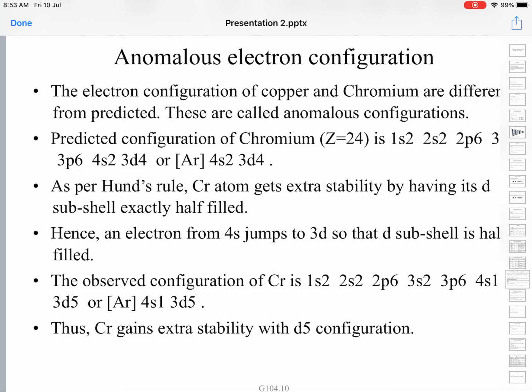An electron from the 4s orbital has jumped into the 3d orbital. The theoretical prediction is 4s2 3d4, but the actual configuration is 4s1 3d5.